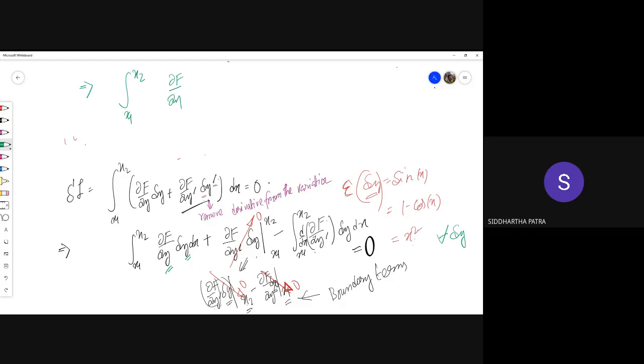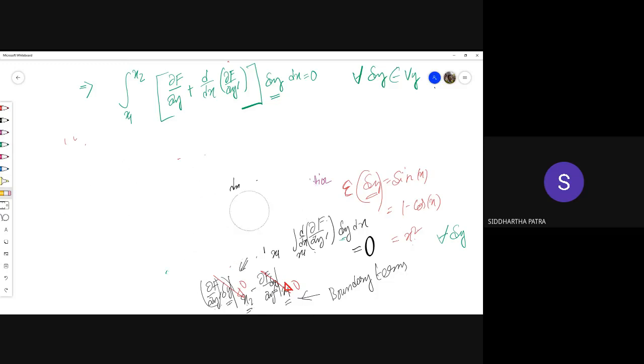Then del f del y plus d/dx of del f del y prime, this whole thing times delta y. This is why we did the integration by parts, because we wanted delta y on either of the integrations. dx is 0 for all arbitrary delta y. Whatever my delta y is, this definite integral would be 0.